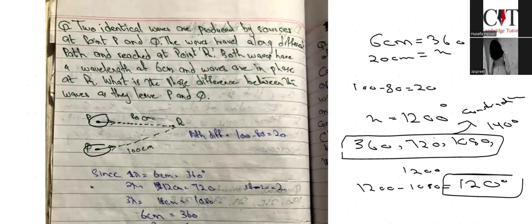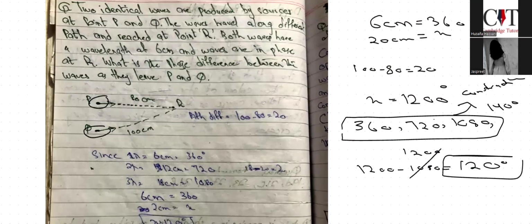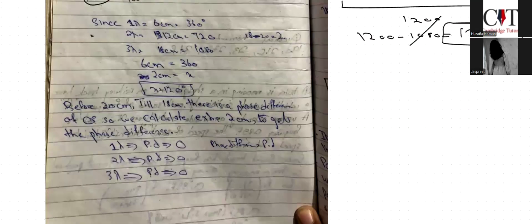Just add 360 in all of them. So for more clarity, you can read this as well. Just read it and tell me is it clear now or not. Yes, it's clear.